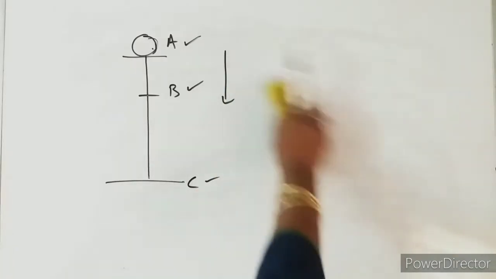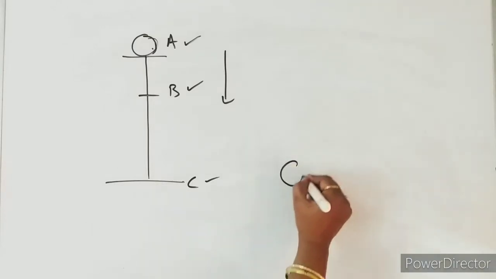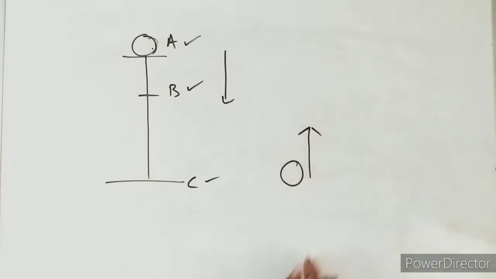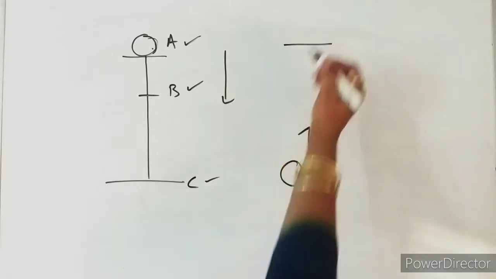If a body is thrown vertically upwards, it reaches the highest point.